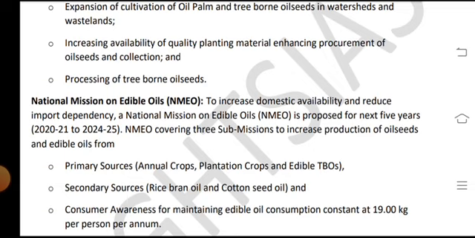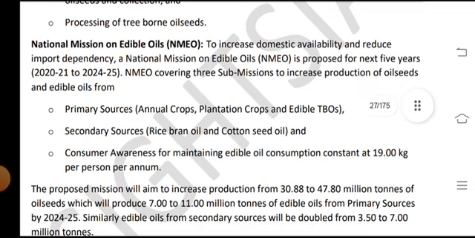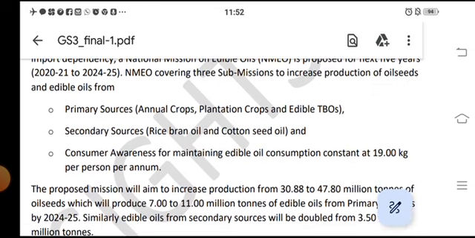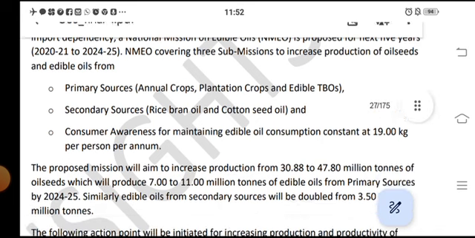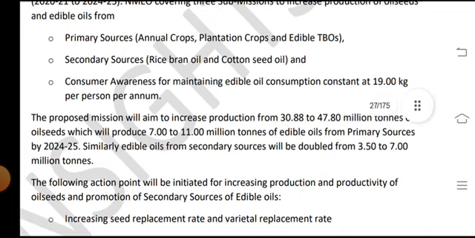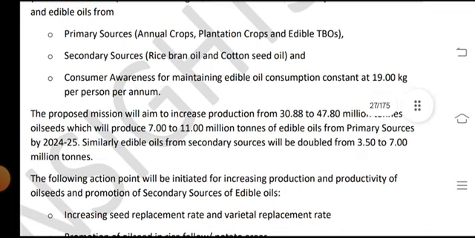National Mission on Edible Oil, NMEO, to increase domestic availability and reduce the import dependency on edible oil. The National Mission on Edible Oil is proposed for the next 5 years, 2020-21 to 2024-25. NMEO covers three sub-missions, to increase the production of oilseeds and edible oil from primary sources, annual crops and plantation crops such as oil palm and tree-borne oilseeds, and secondary sources such as rice bran oil and cotton seed oil.